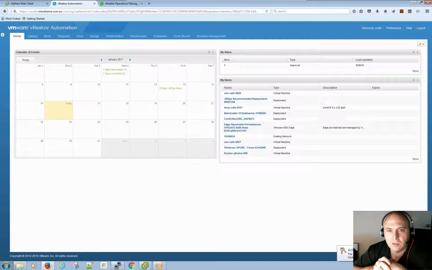Now, I've been asked a couple of questions and I've done it at some customer sites. How do we dynamically provision from vRA to clusters based on vROps capacity metrics? It's actually not that hard. Today we'll just step through a very basic example. I've just created something really simple and nasty. Don't take it as something I'd actually put in production, because it's not. It'll at least give you the building blocks to go forth and refine it and make it your own.